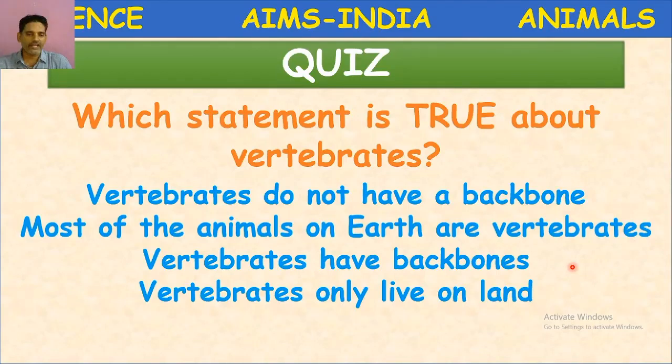The next statement, vertebrates only live on land. Only vertebrates live on land? No, there are other animals also living on land. Invertebrates, insects, spiders, snails, mosquitoes, earthworms. Like that, so many other invertebrates are also living on land. So the fourth statement is also wrong. So what is the correct answer here? Yes, vertebrates have backbones. The third statement is correct. Let us proceed.